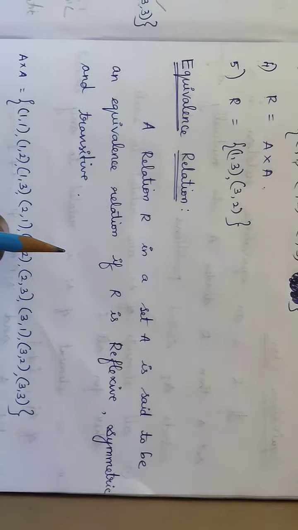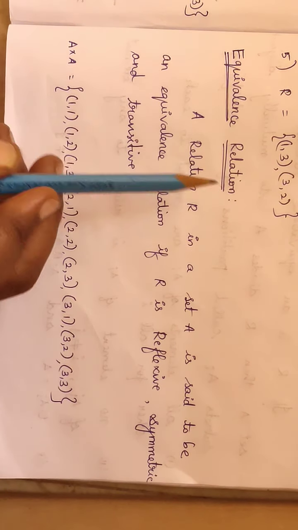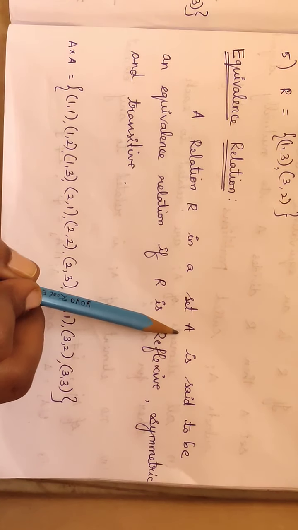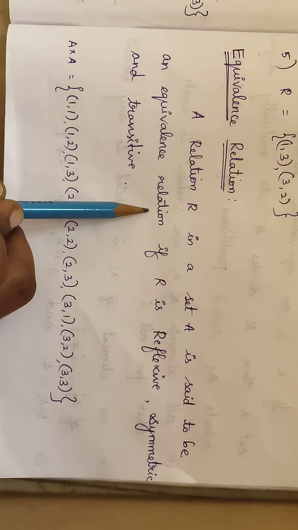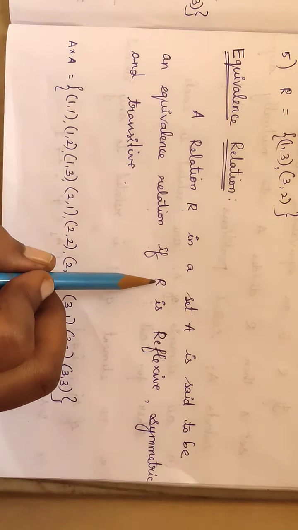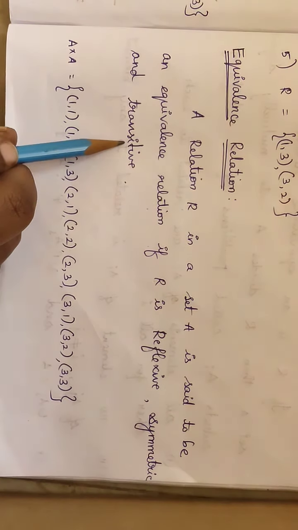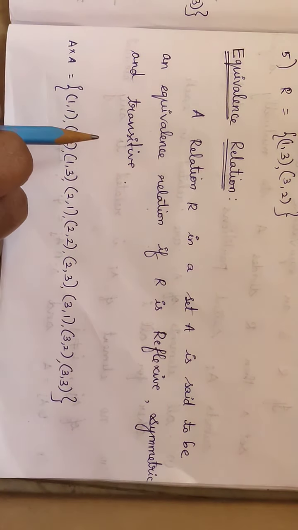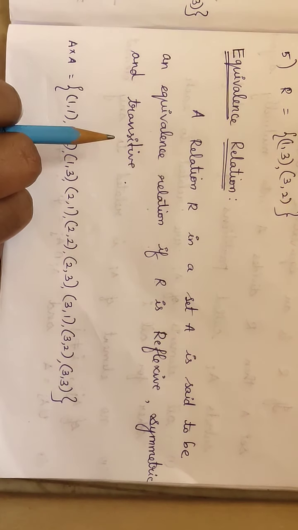Now see here, the next is equivalence relation. A relation R in a set A is said to be an equivalence relation when, if a single relation satisfies reflexive, symmetric and transitive, all the three relations satisfy, then we can say that particular relation is an equivalence relation.